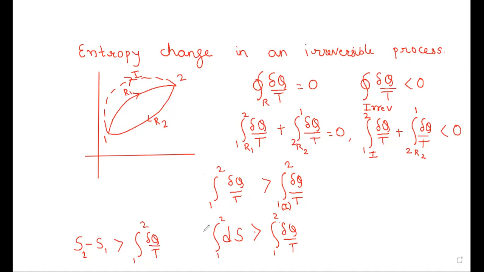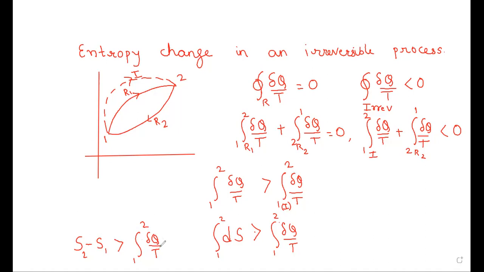So this gives us the expression that S2 minus S1, the entropy change, has to be greater than the integral from 1 to 2 of del Q by T. The meaning of this is that if you want to find the entropy change for an irreversible path, its value will be greater than the value you obtain by integrating del Q by T from 1 to 2.